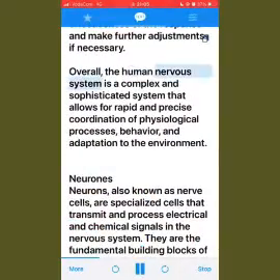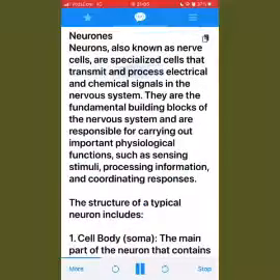Overall, the human nervous system is a complex and sophisticated system that allows for rapid and precise coordination of physiological processes, behavior, and adaptation to the environment. Neurons. Neurons, also known as nerve cells, are specialized cells that transmit and process electrical and chemical signals in the nervous system.